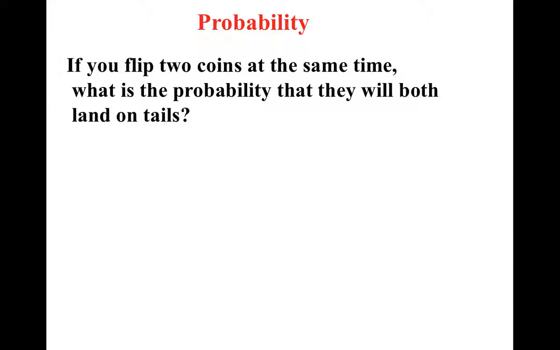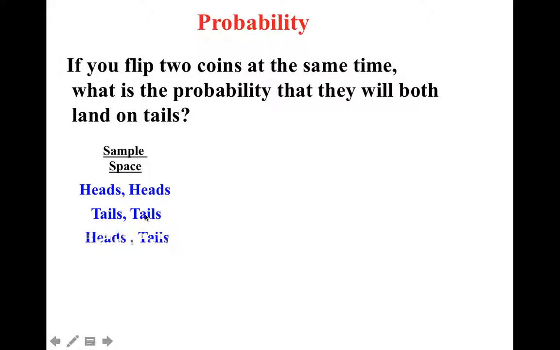Now, if you flip 2 coins at the same time, what's the probability they'll both land on tails? This is called a compound event because there are 2 events happening. So we can make what's called a sample space. If you flip 2 coins at the same time, what could happen? Well, they both could be heads. They both could be tails. The first one could be heads and the second one could be tails. And the first one could be tails and the second one could be heads. Those are all the choices.